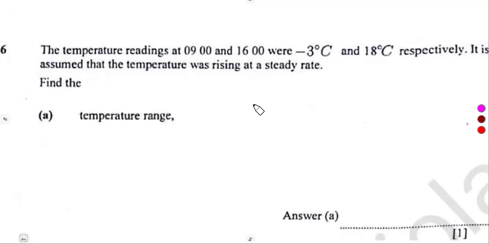So if we are to consider another part, in this case, we are given the temperature readings at different times. First one, that is 900 hours, 1600 hours, were given as -3 degrees Celsius and what? 18 degrees Celsius, respectively. It is assumed that the temperature was rising at a steady rate.